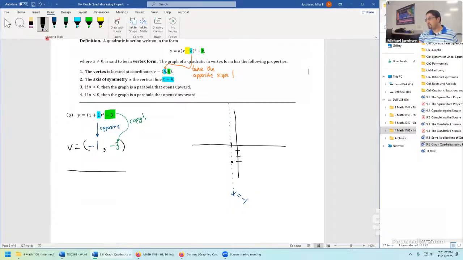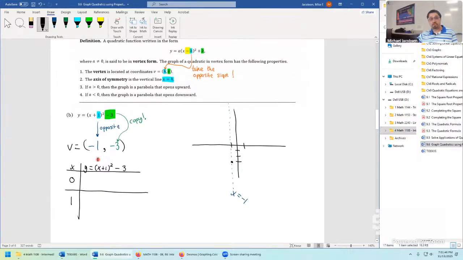So now our table of points will be an x value and then a y which is equal to x plus 1 squared minus 3. And we don't want to go crazy and pick like a 5 value because again, these numbers grow really fast. We want to stay close to -1. What's close? Go 1 unit to the right. The best choice is 0. Or if you like negative numbers, the next best choice would have been -1, then pick a -2 next. So we'll pick a 0, this point, and then we'll pick a 1, this point here.